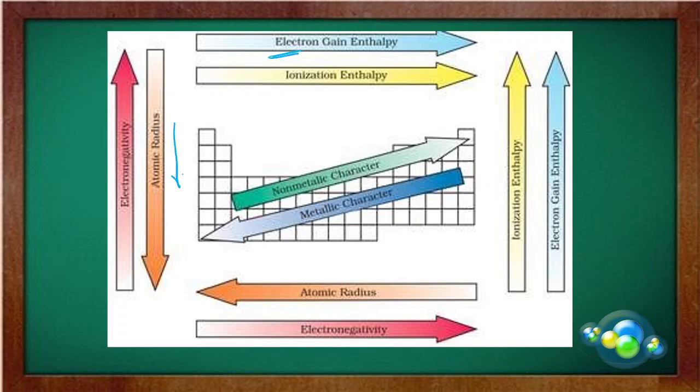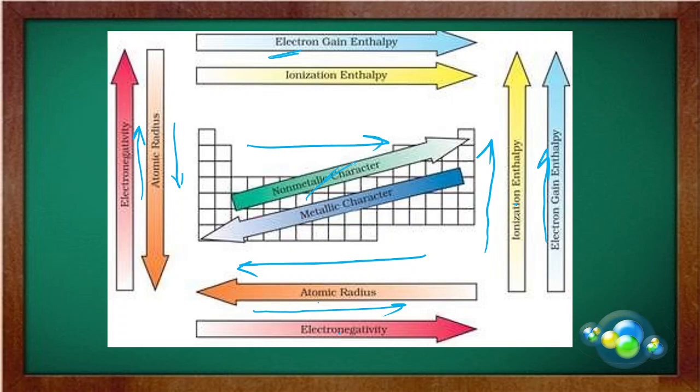This way the atomic radius increases. This way the electronegativity increases. If you are moving from top to bottom, the electronegativity will decrease. Here, if you are going in this way, the atomic radius will increase. If you are going in this way, the electronegativity will increase. If you are moving from bottom to top, then your ionization enthalpy will increase, then electron gain enthalpy will increase. In this case, the metallic character, if you are moving this way, the non-metallic character will increase. If you are moving this way, the metallic character will increase.